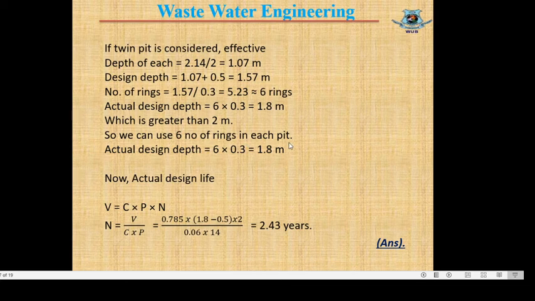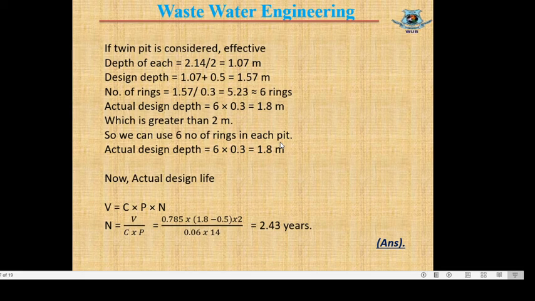We can also calculate the actual design life if we use 1.8 meter depth. From this formula, V is known, C is known, P is known, and we will find the number of years.